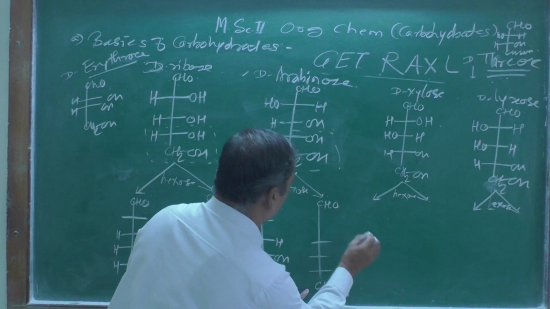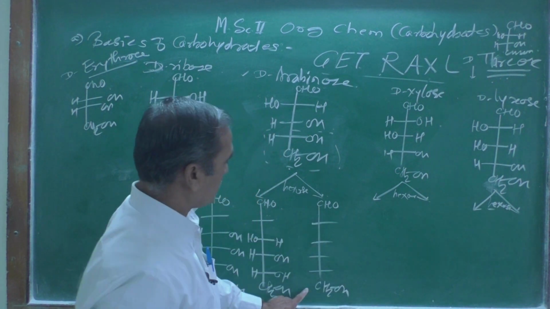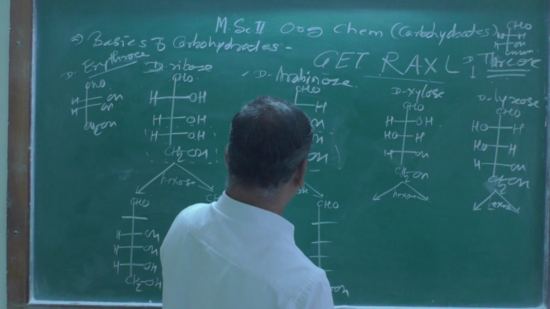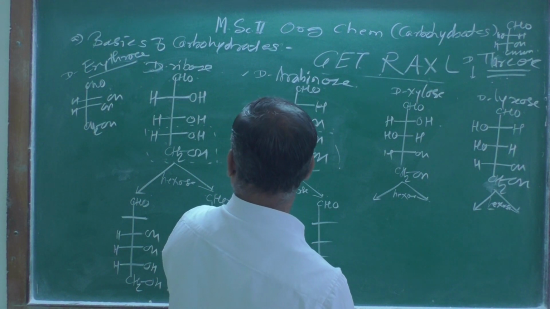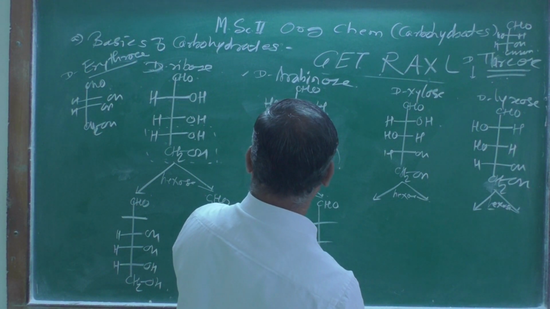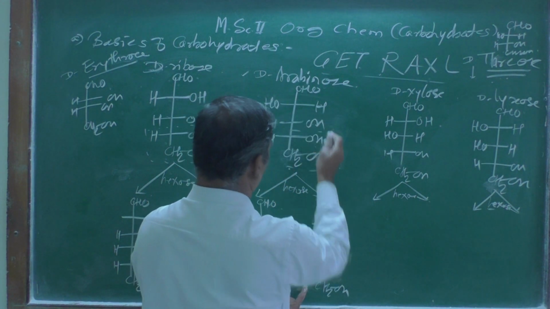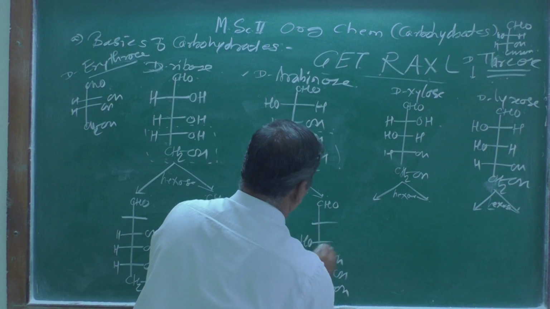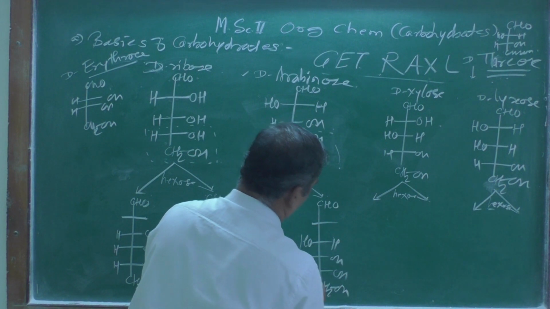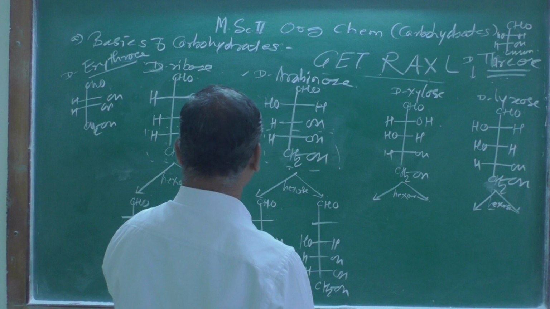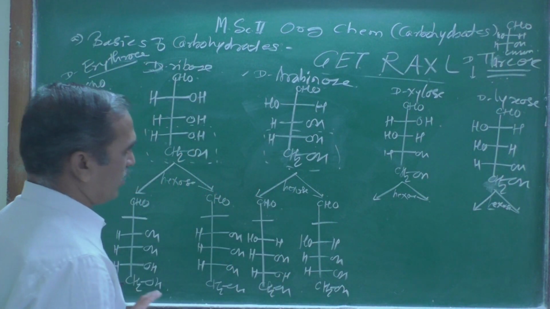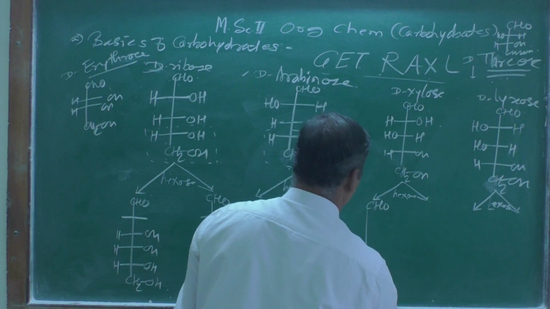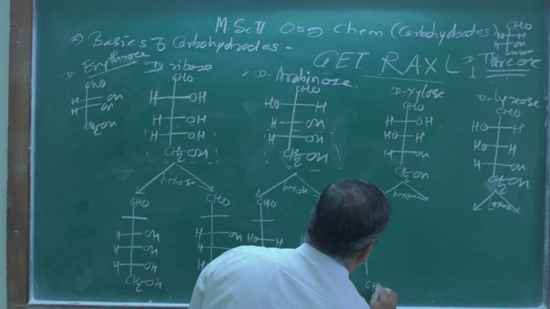Again 1, 2, 3 and 4 is going to be empty. Now look at 1, 2, 3 over there. 2 hydrogen, OH group on the right and OH, H and the H over here. And now let's see over here, and here again CHO, then here I am writing CH2OH,